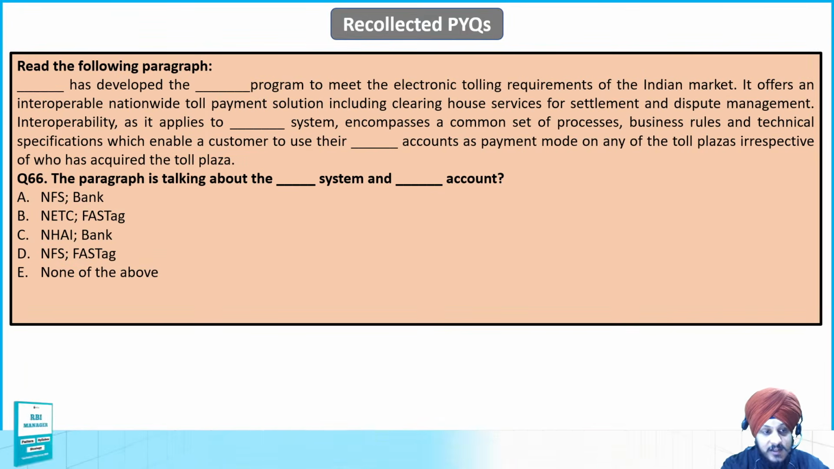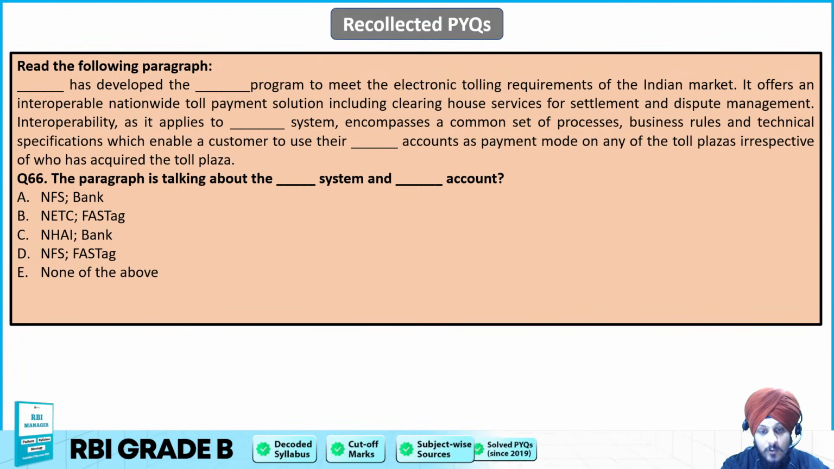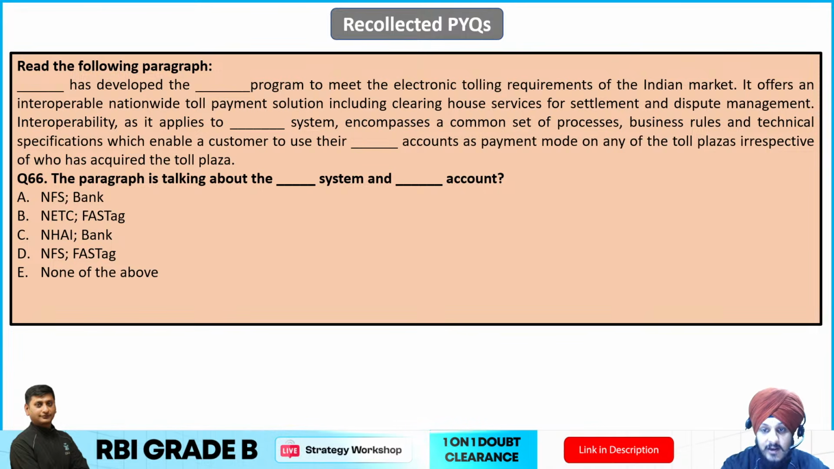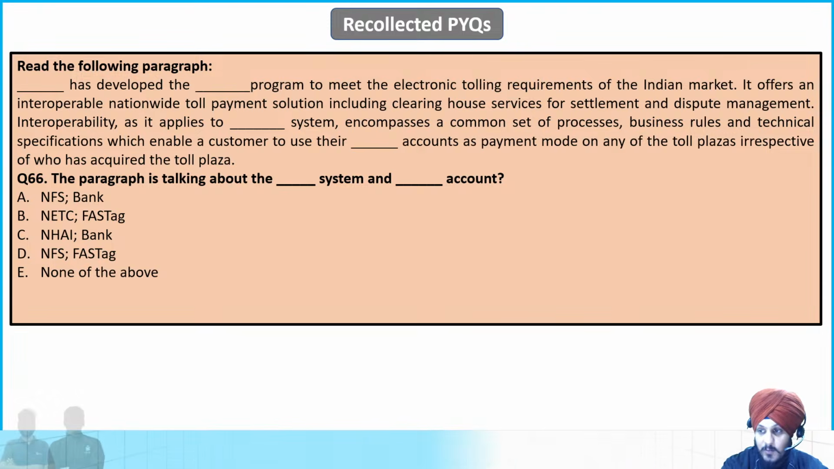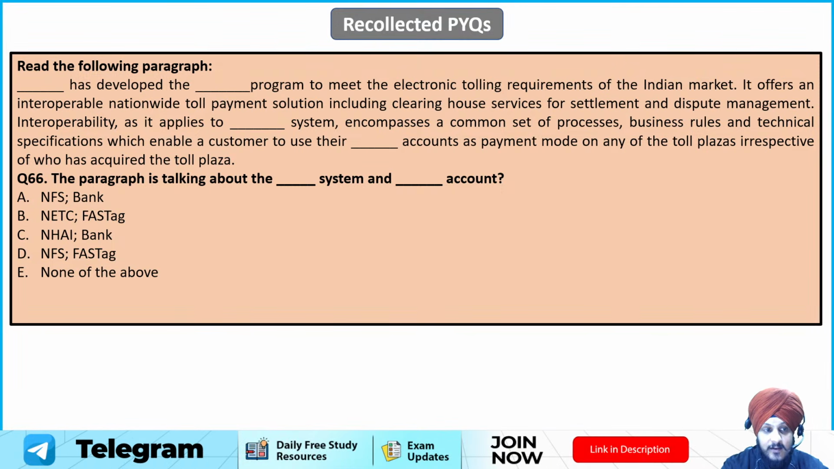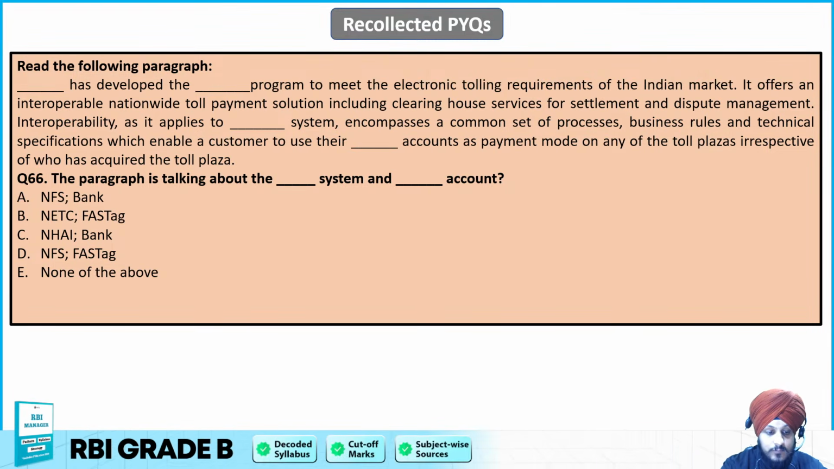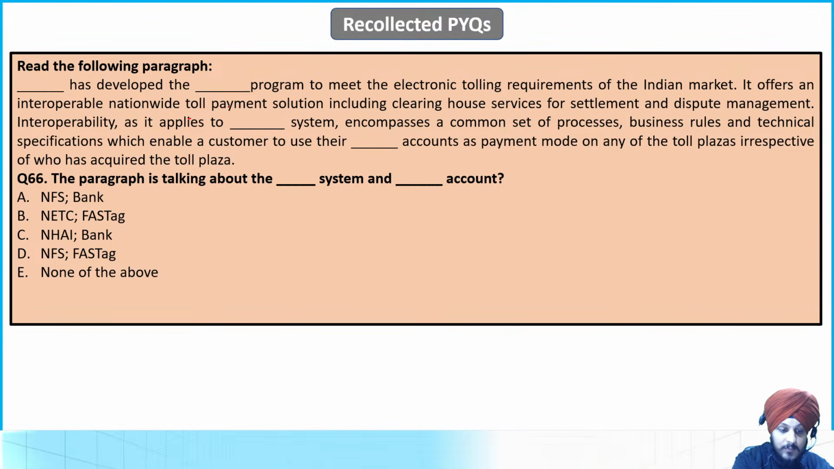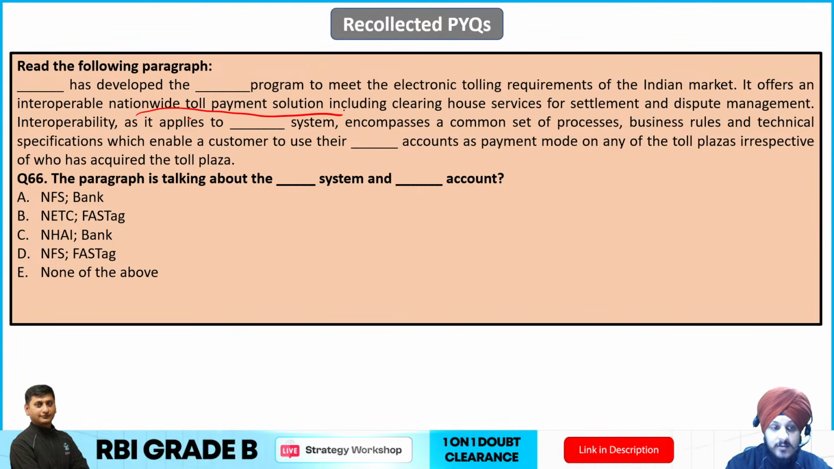Question number 66. The paragraph is talking about Dash and the Dash account, Dash system and the Dash account. If you see the blanks over here, Dash has developed the Dash program to meet the electronic tolling requirements of the Indian market. Now if you see the options, just read the first line: it offers an interoperable nationwide toll payment solution. So it is clear that it is talking about NETC, the National Electronic Toll Collection System, because NETC is the interoperable toll collection system.